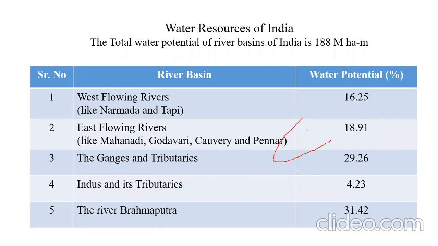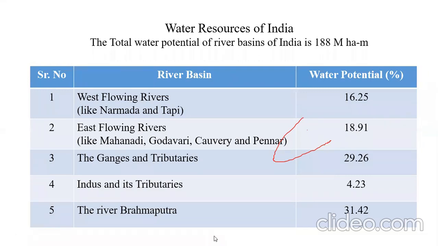So talking about all those rivers, taking into consideration all the rivers flowing towards the east, they contribute about 18.91%, and the Ganga and its tributaries, म्हणजे गंगा आणि तिच्या उपनद्या यांचं जे कॉन्ट्रीब्युशन आहे ते 29.26% out of 188 million hectare meter. Indus and its tributaries and the Brahmaputra, we can say here.